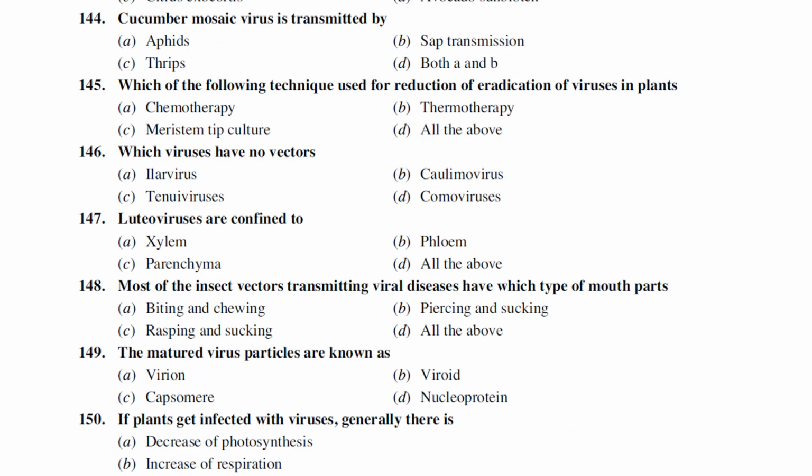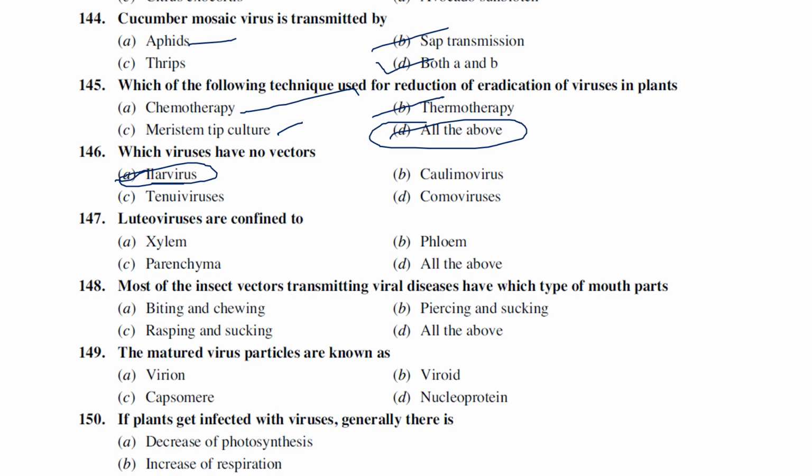Okay. Cucumber mosaic virus is known to be transmitted by aphids and as well as sap transmission. Which of the following techniques is used for eradication of viruses in a plant? So all the above techniques like chemotherapy, thermotherapy, meristem tip culture, all are used to eliminate the plant viruses. Which viruses have no vector? There is a virus called ilarvirus, umbravirus, I think so. Ilarvirus or carrot mottle virus or umbravirus.